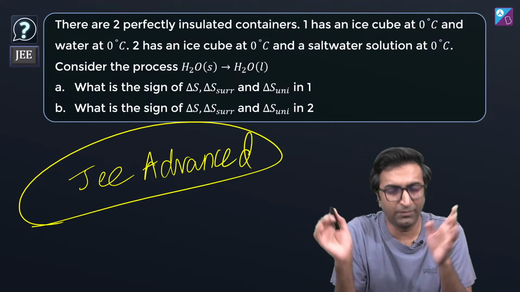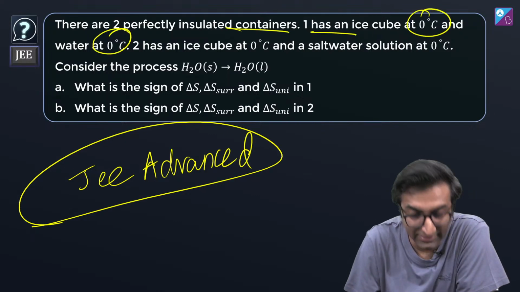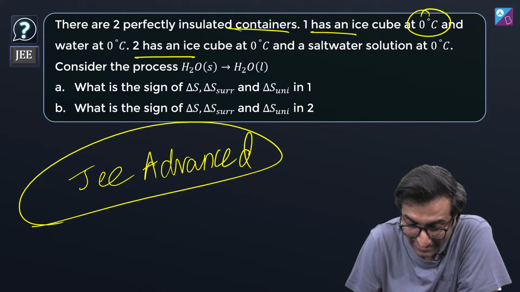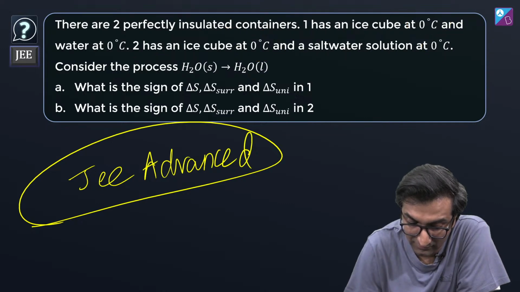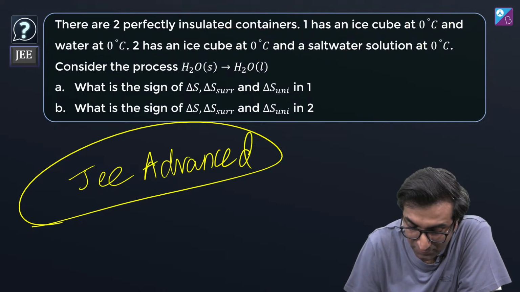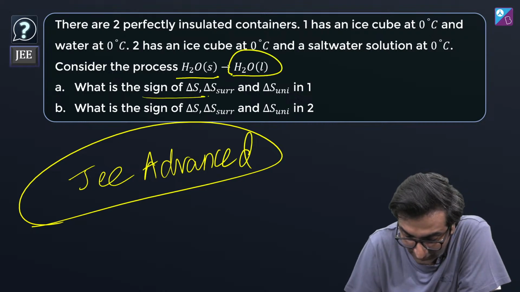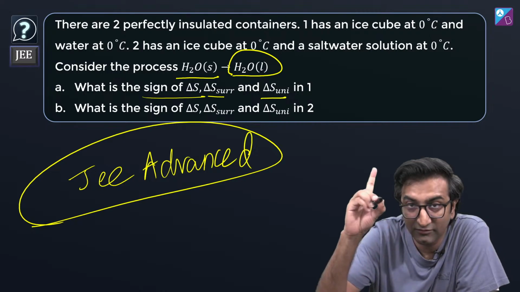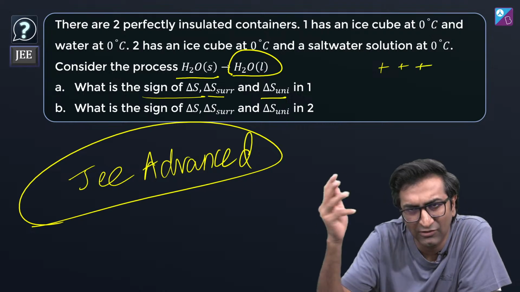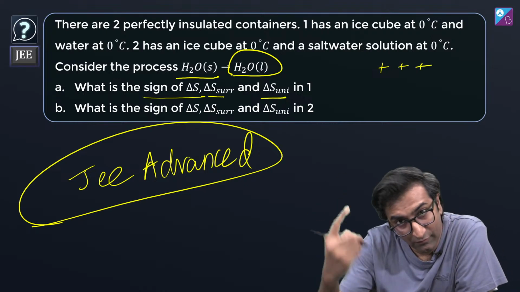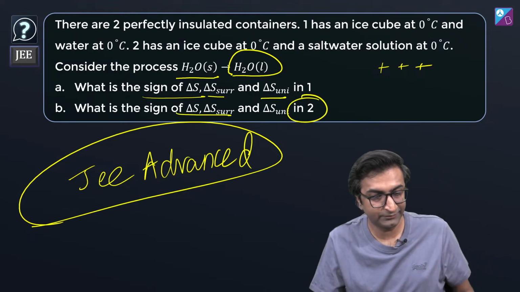Okay. Now, there are two perfectly insulated containers. One has an ice cube at 0 degrees Celsius and water at 0 degrees Celsius. The second one is ice cube at 0 degrees Celsius and salt water solution at 0 degrees Celsius. That's interesting. Namkeen pani, brine. Consider the process H2O solid becoming H2O liquid. What is the sign of delta S? Delta S surrounding and delta S universe in one. First part. Give me the answer of this. So whatever, plus, तीन चीजें होंगी ना, जो भी हो, give me answers. Once you are satisfied with that, go to the next one. What is the sign of all of these things? In two. ठीक है?